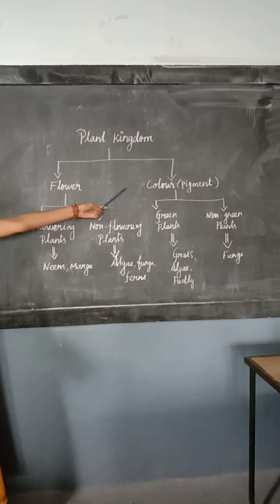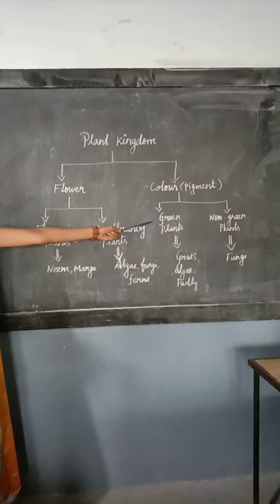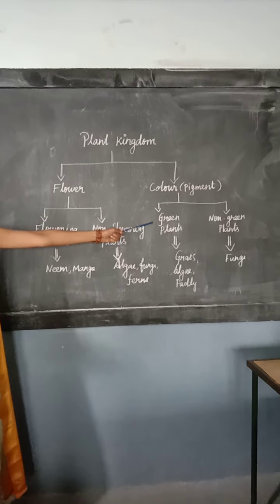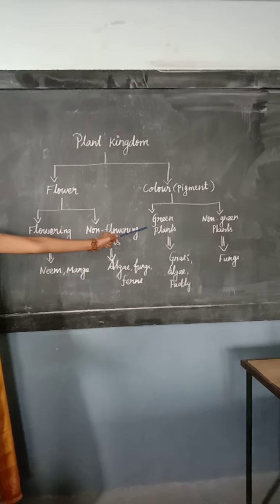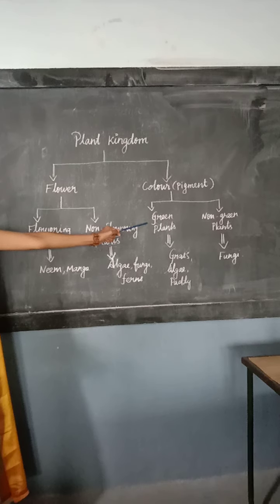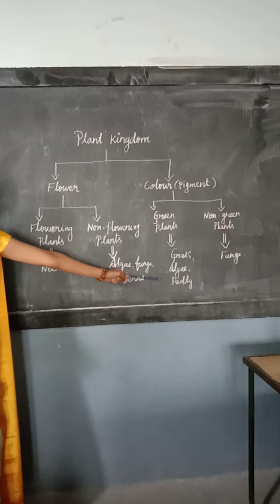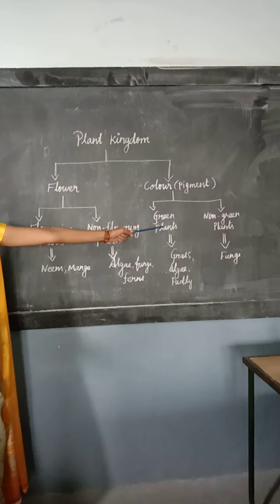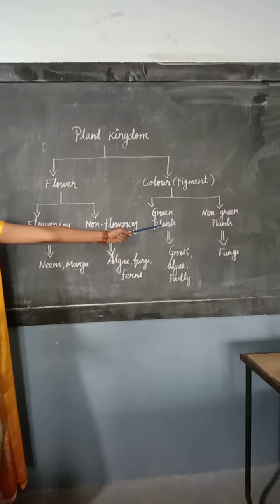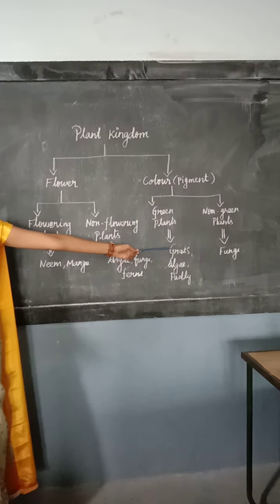Next thing is color. Based on the color and pigmentation, that is further divided into two types, green plants and non-green plants. Green plants, plants containing the chlorophyll pigment, then only we are calling them green plants. Okay. Example grass, algae and paddy. And non-green plants, the plants lacking chlorophyll pigment, look like non-green plants. Example fungi.